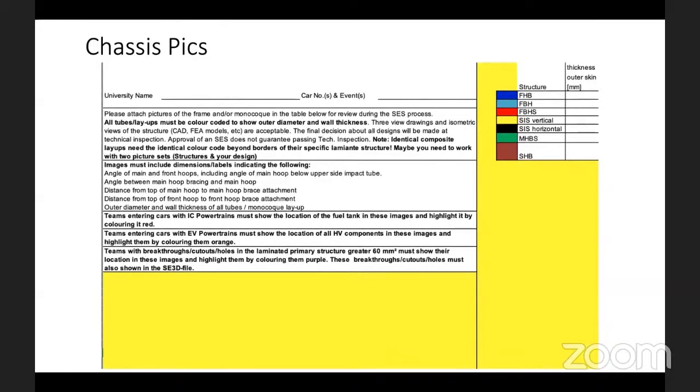But if you see what is written here, you need to attach the pictures of the frame for the SES reviewer process, which shows the color code, the outer diameter and the wall thickness. So this is the first basic requirement, where you need to have a chassis pic which shows the outer diameter of the tube and the wall thickness.